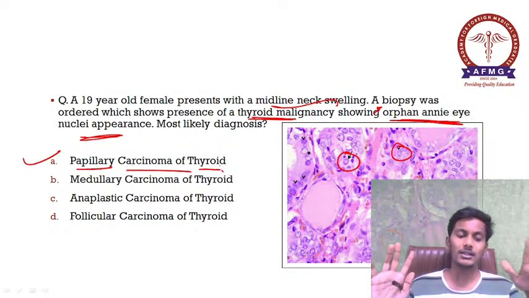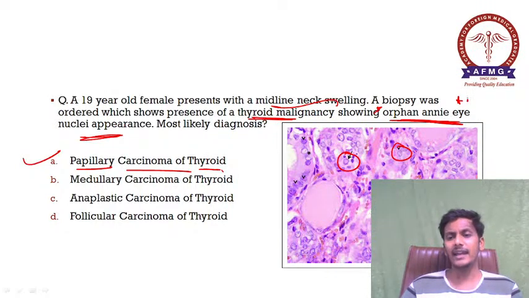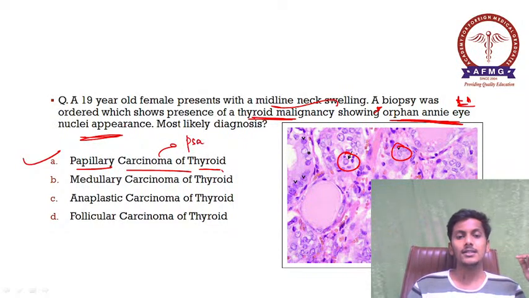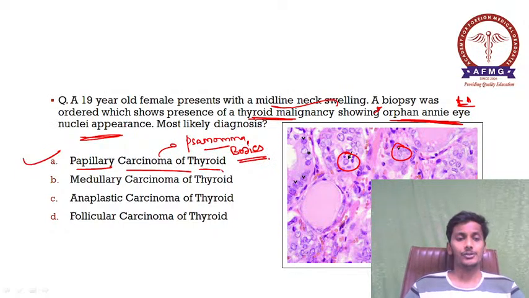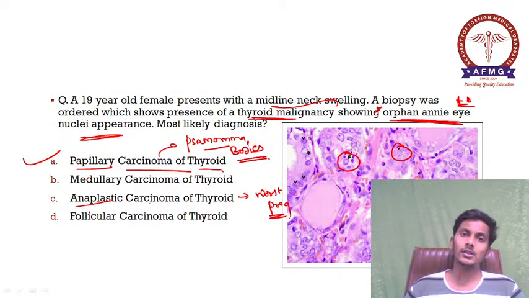So the papillary carcinoma question was there in August also, and here too. Orphan Annie nuclei is very much characteristic of papillary carcinoma of thyroid. Also, in cases of papillary carcinoma of thyroid, we can see psammoma bodies. Important one. Psammoma bodies are also seen in papillary carcinoma of thyroid. Whereas anaplastic carcinoma of thyroid has the worst prognosis among all the thyroid cancers.